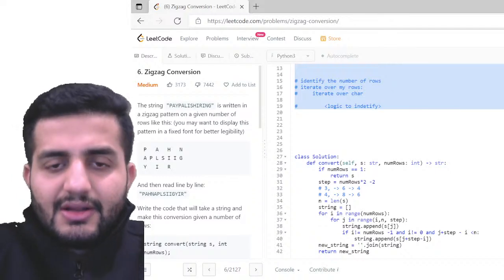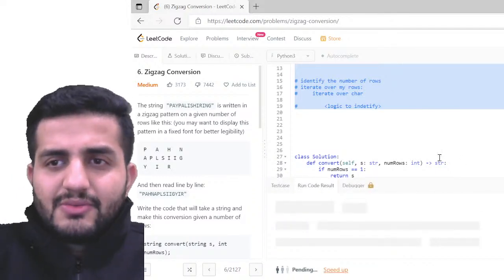Let's run this first and then let's see if this is good, then we can look for some modification on this.